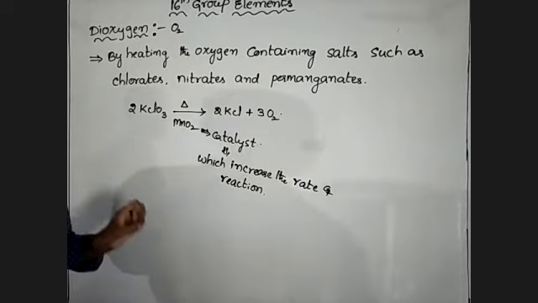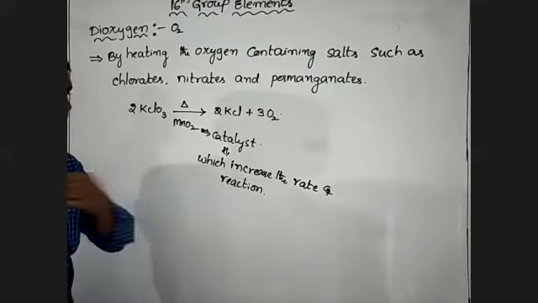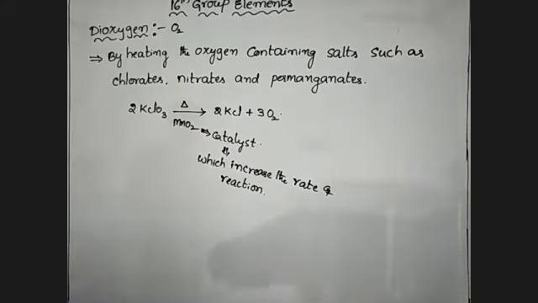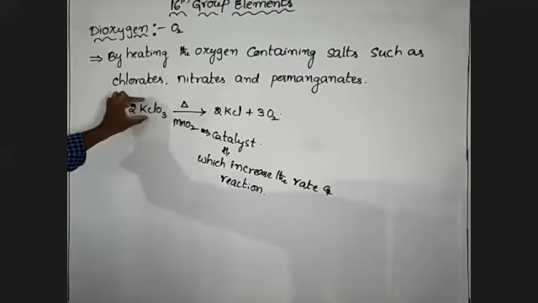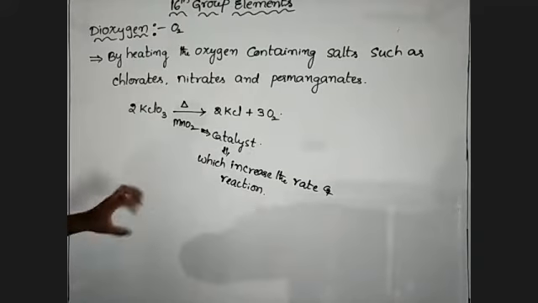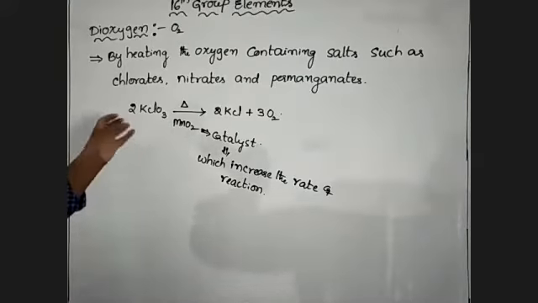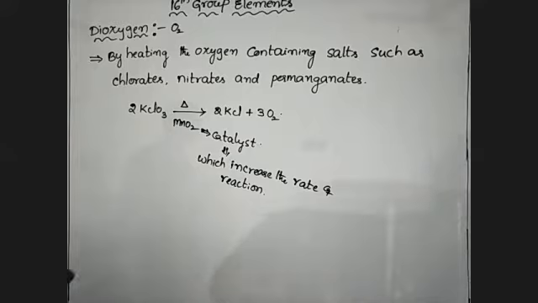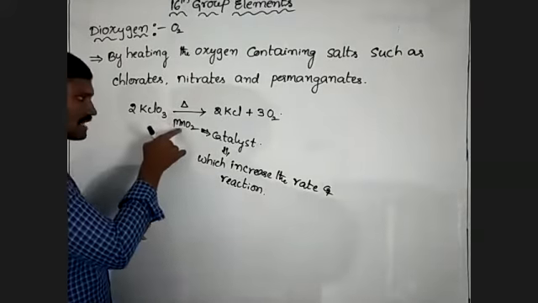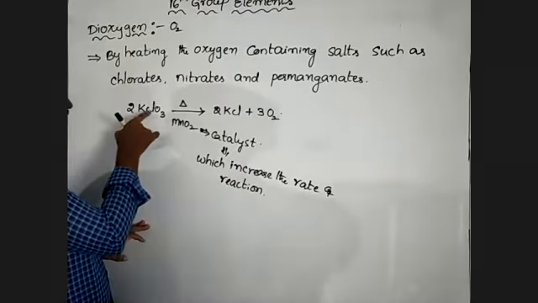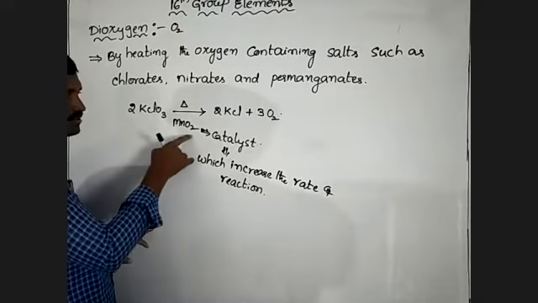By using manganese dioxide, the decomposition or heating of potassium chlorate is speeded up. Before adding manganese dioxide it is a slower one. By adding manganese dioxide, the rate of reaction increases. That is called catalyst.